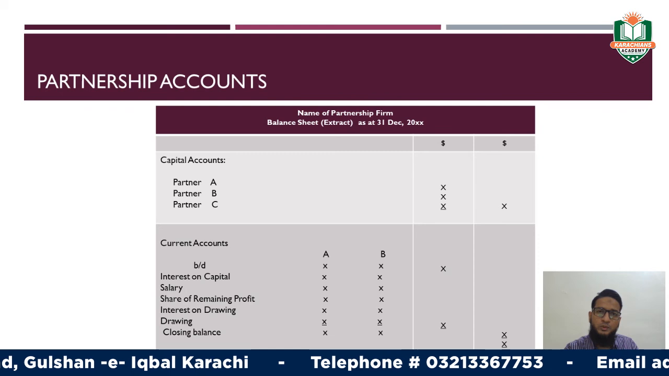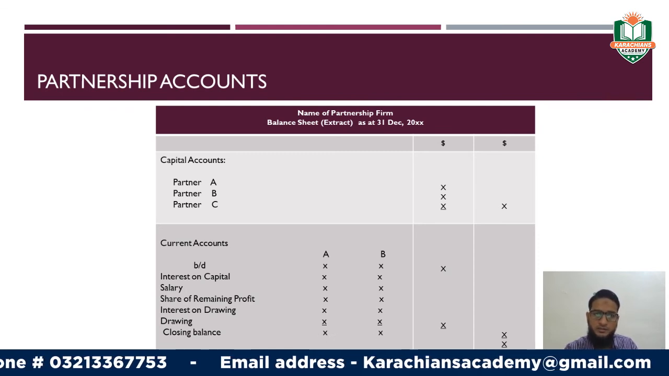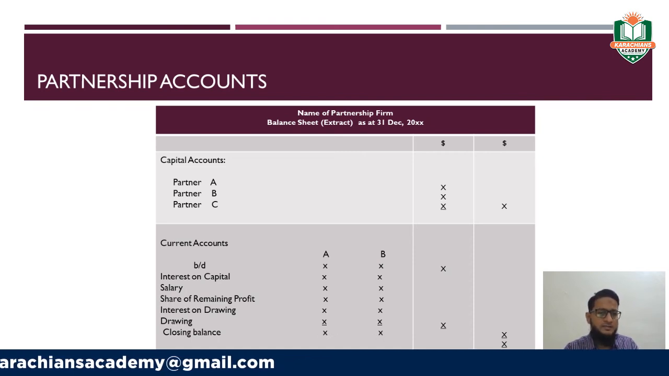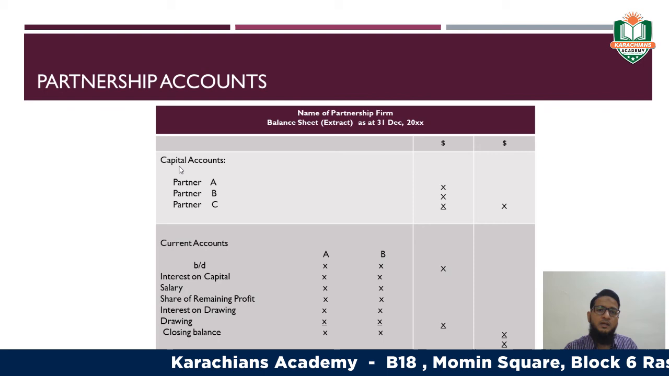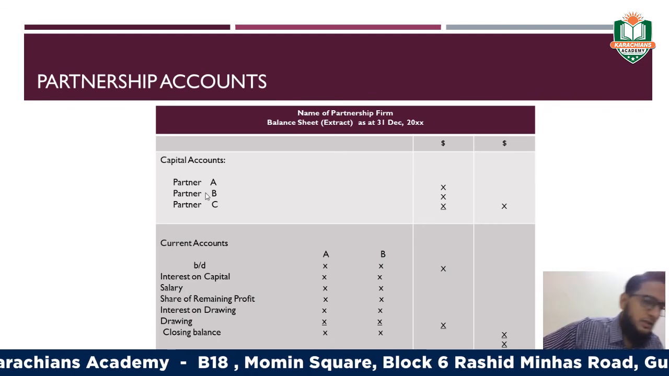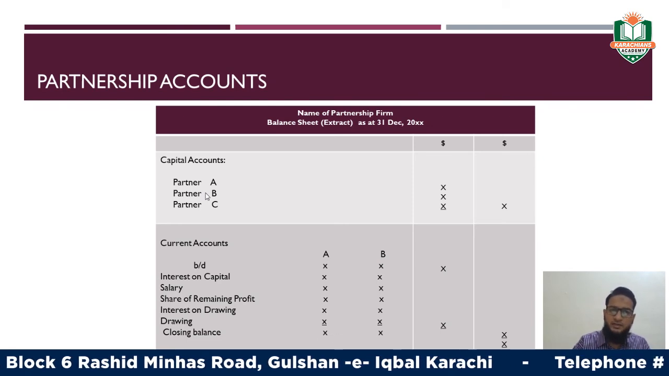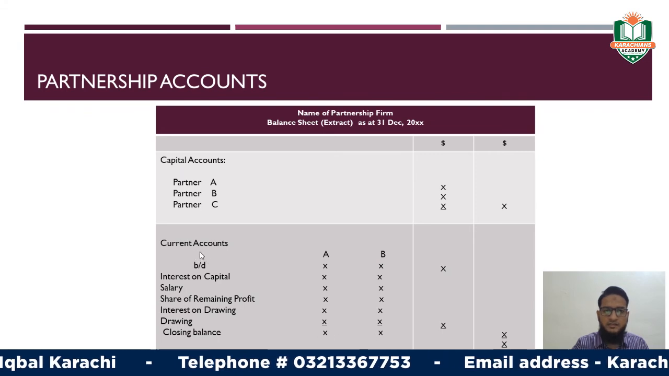Now we are moving towards the format for the partnership firm's balance sheet, right? The format for the balance sheet is 100% same as you have already learned in the sole trader type of businesses, right? The only difference is for the capital accounts of the partners. Suppose the business is following the fixed capital method, therefore two separate accounts have been opened here. The first one is the capital account and the second one is the current account.